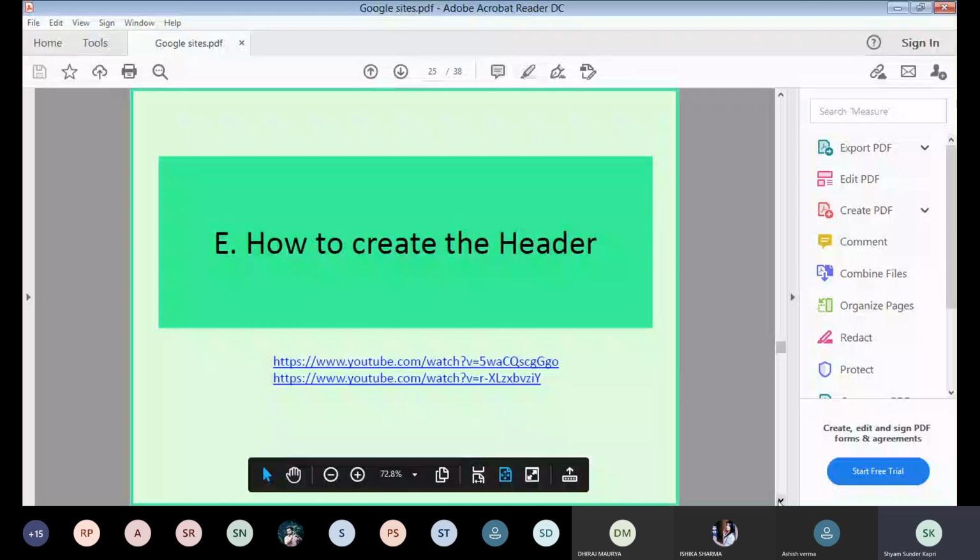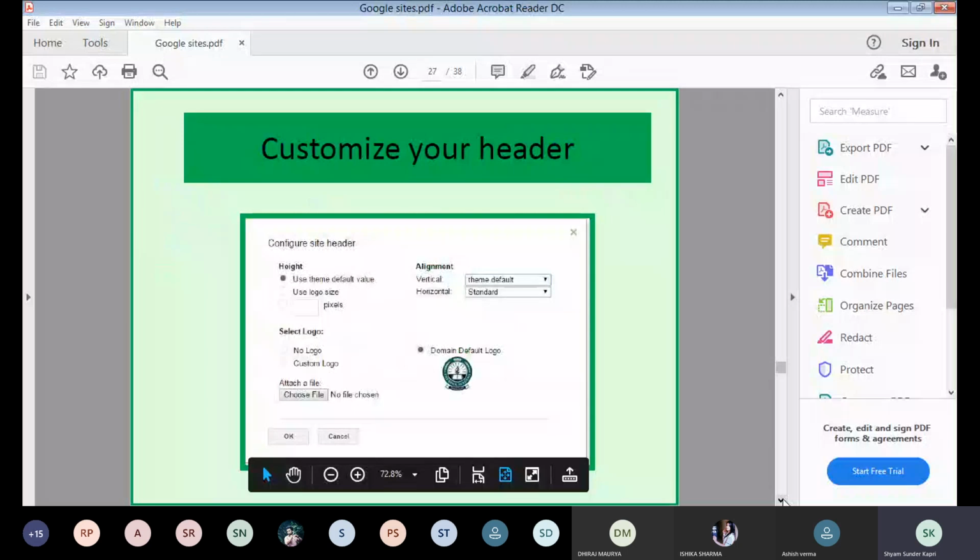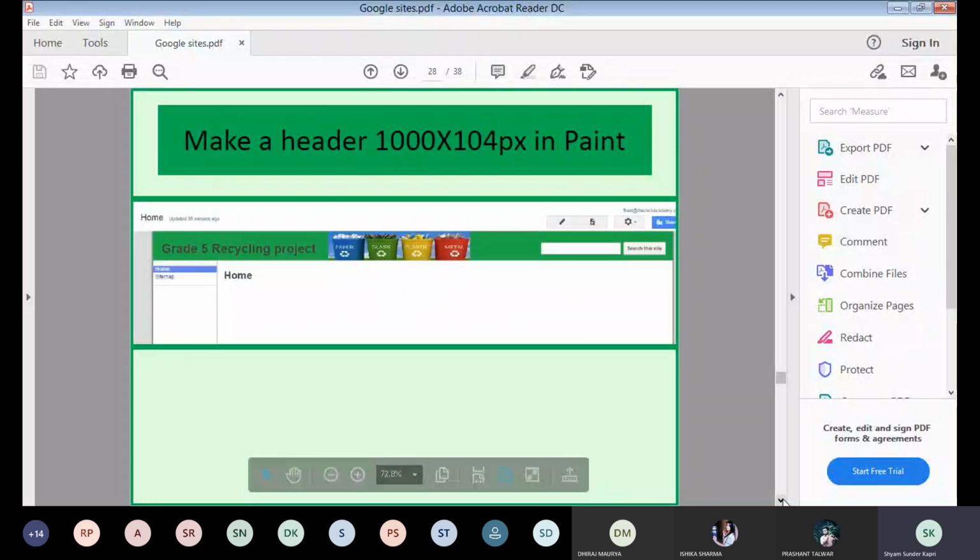How to create the header? A video link has also been given. Go to more, manage sites, themes, colors, and fonts. Creating a better header, right? Like this, pictures have been introduced on the headers. You can introduce pictures on the header part, even a search box.